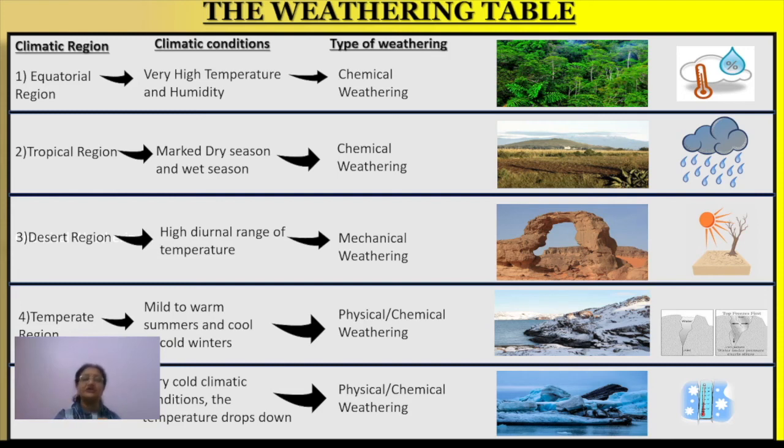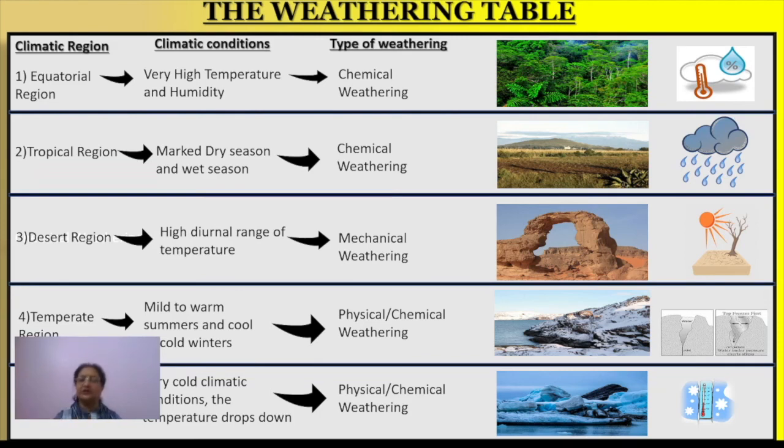And number 3 is biological weathering. For biological weathering, we need a large number of living beings to be there. But because of very harsh climatic conditions, such hot conditions, living beings are seen very little. Even vegetation cannot be seen much in the desert areas. So if living beings are not seen much, naturally biological weathering will not be possible there much. Understood? So this is why mechanical weathering is the only weathering which can be clearly seen in that area, the desert region, especially hot deserts or the tropical deserts.